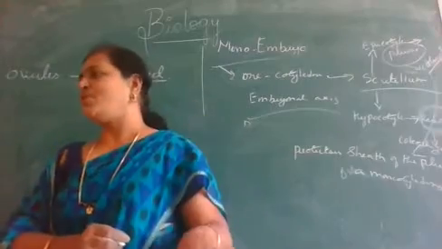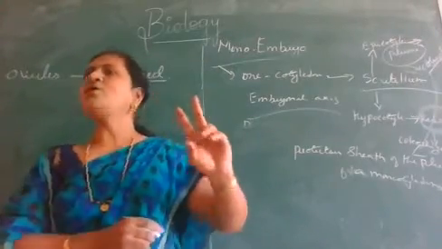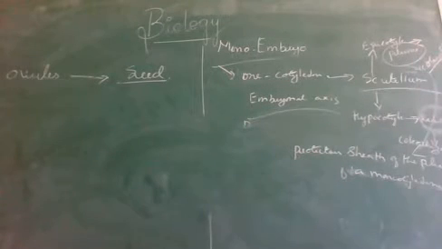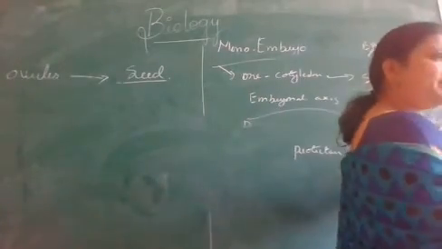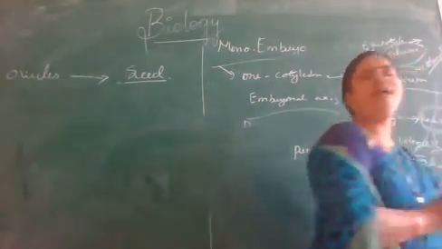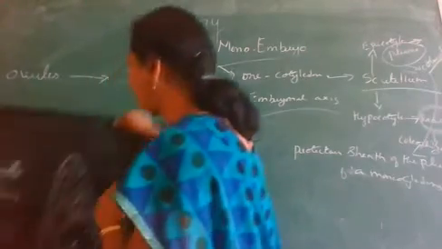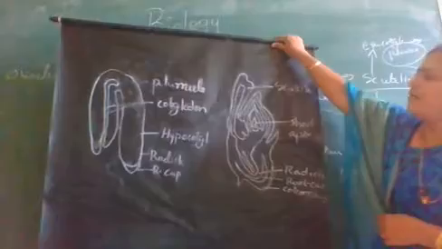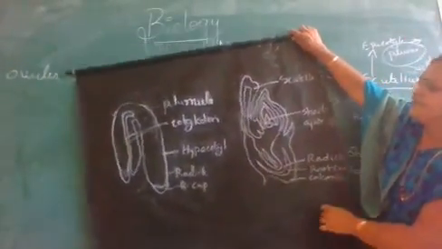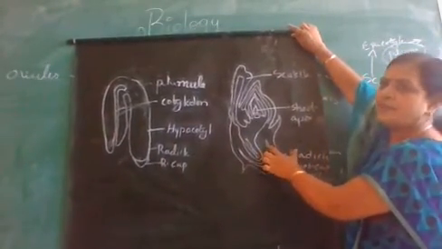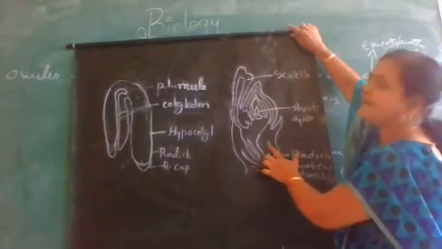Rhiza refers to root. Both coleoptile and coleorhiza are the protective sheaths of, one is plumule, another one is radicle. Got it? In this way, we can differentiate the monocotyledon embryo from the dicotyledon embryo. Now, look here. This is the matured monocotyledon embryo.